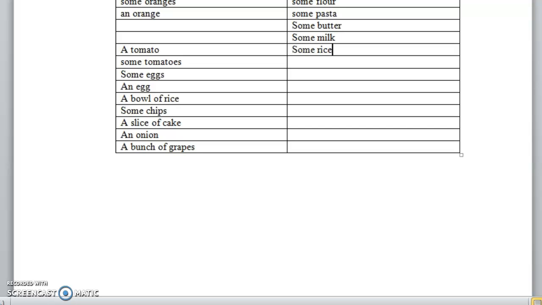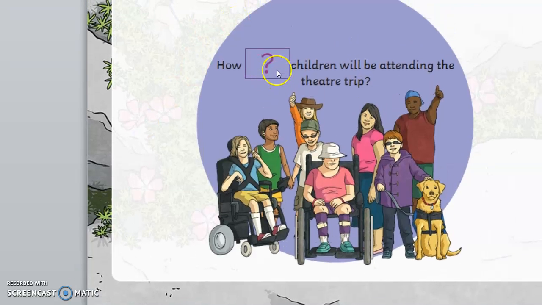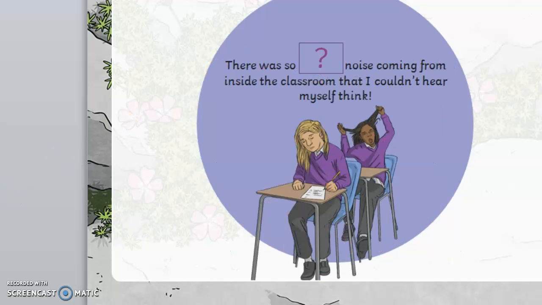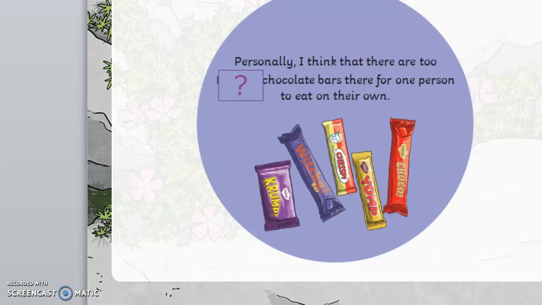Now we'll go to exercise 3, which is adding many and much. As we said last time, here we use many because children is plural. There was so much noise because we can never count noise. Noise is uncountable, so we use much. I wonder how much honey my bees will produce this year. We cannot count honey. We count the jars of honey, but we cannot count honey. So we use much.